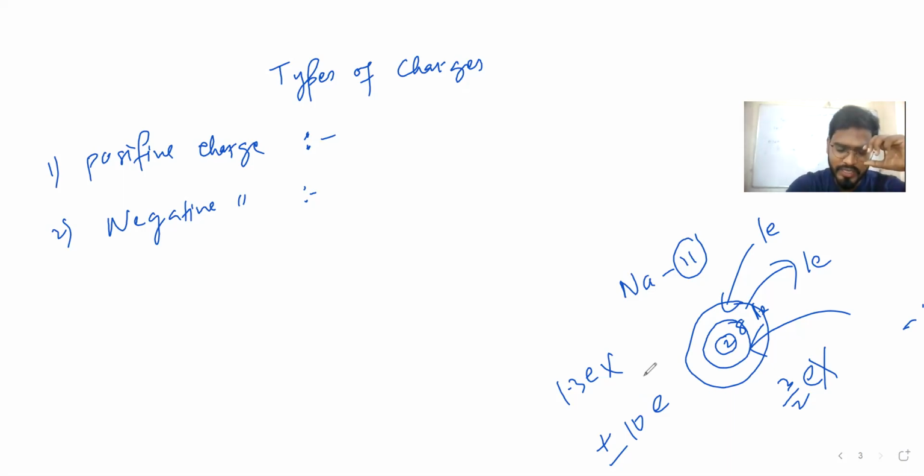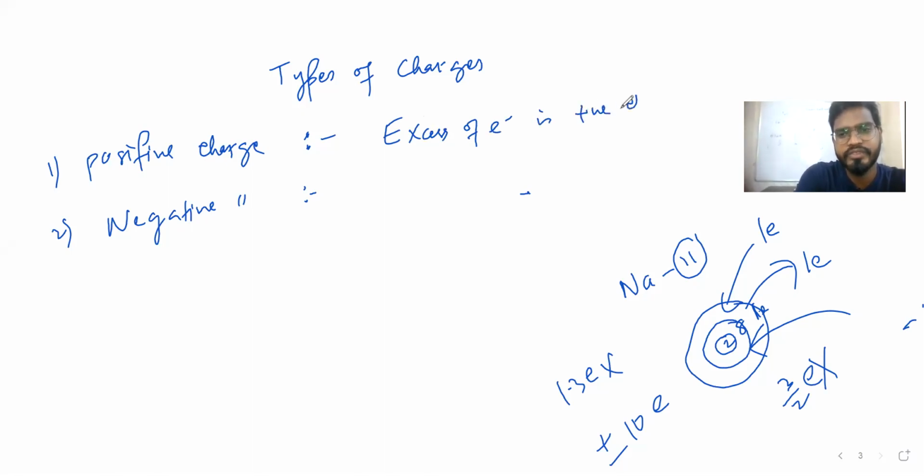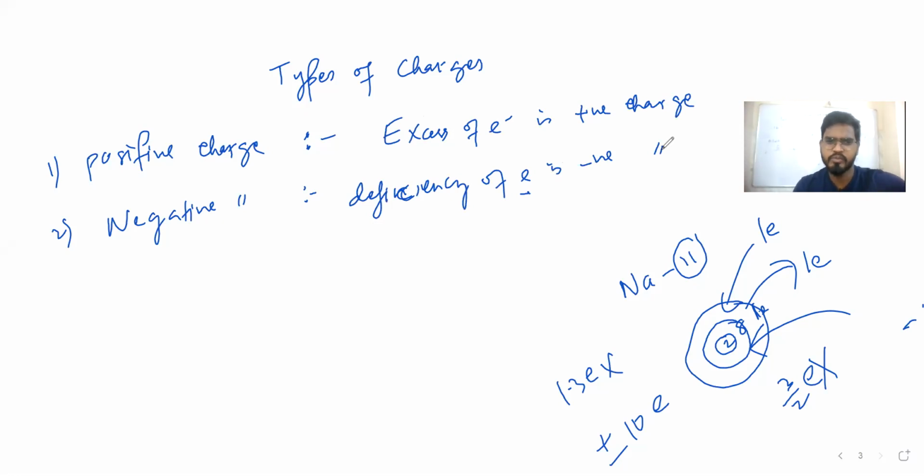Now, one more thing we learned initially: what is positive charge? Whenever we say positive charge, we can say that deficiency of electrons is positive charge, and excess of electrons is negative charge. That's it. You understood the types of charges: what is positive charge and what is negative charge.